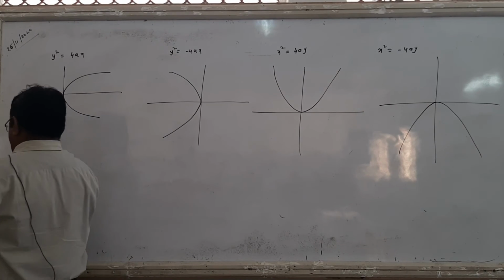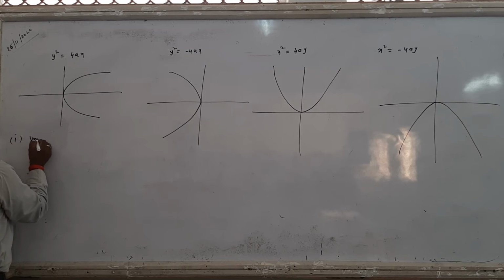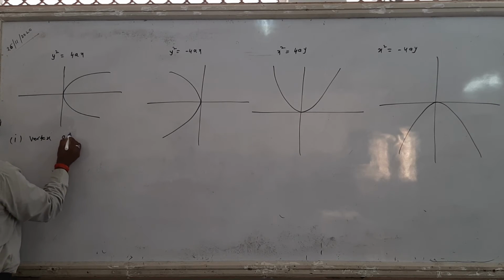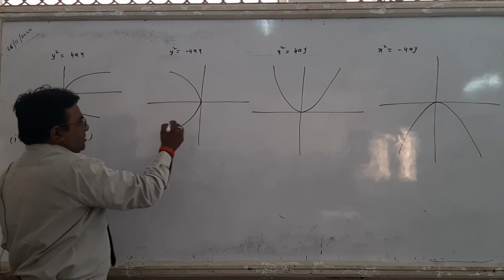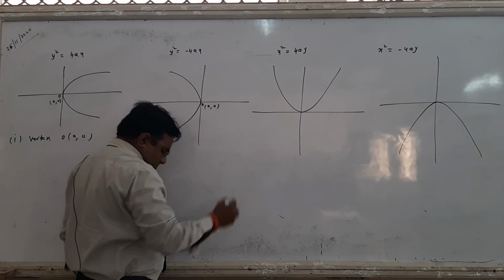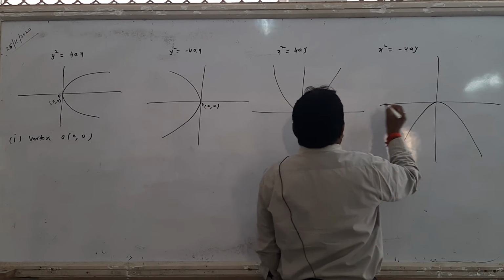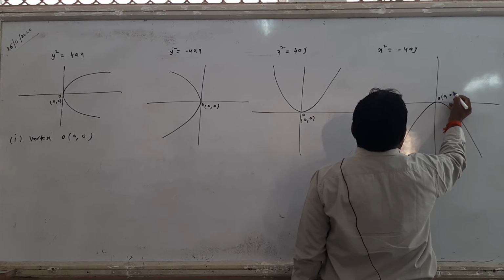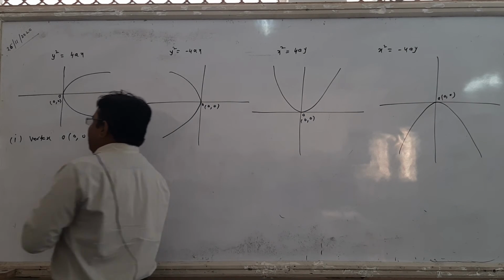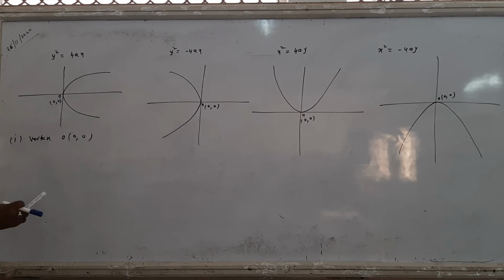And the first common thing: what is the vertex? Then all vertex is (0, 0). All are standard form. O is the vertex of the parabola, right? So there are four forms: right hand parabola, left hand parabola, upward parabola and downward parabola. There are four forms of the parabola, and a common thing, vertex is the same, (0, 0).